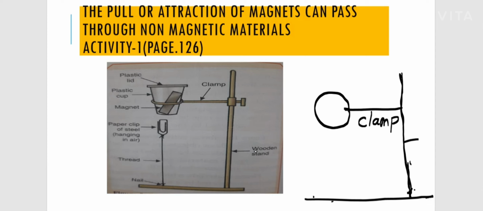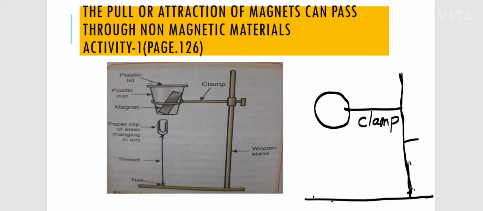In this activity we are using the wooden stand because, as it is related to magnetic activity, using some other type would change or deviate the result. So you're using a wooden stand. What is next? I will explain the things given in this. Now you're taking a plastic cup. Can you see a plastic cup here? And this plastic cup should have a plastic lid.